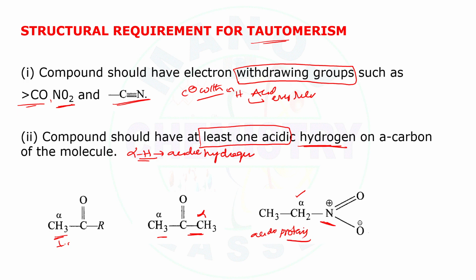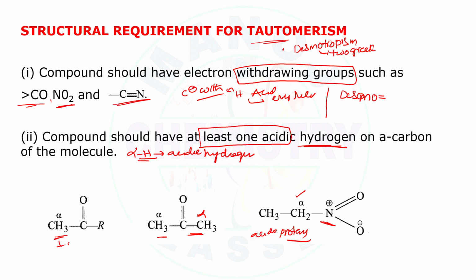Once again, this tautomerism is also known as desmotropism. It originates from two Greek words.